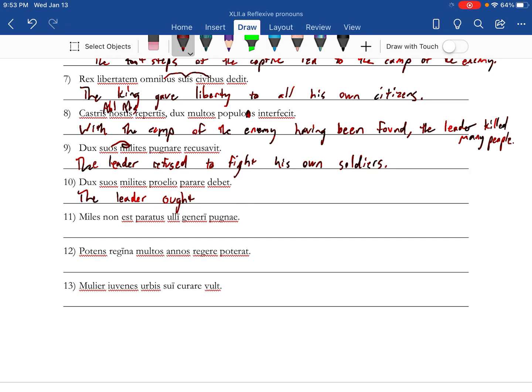The leader ought to prepare his own soldiers proelio for battle.